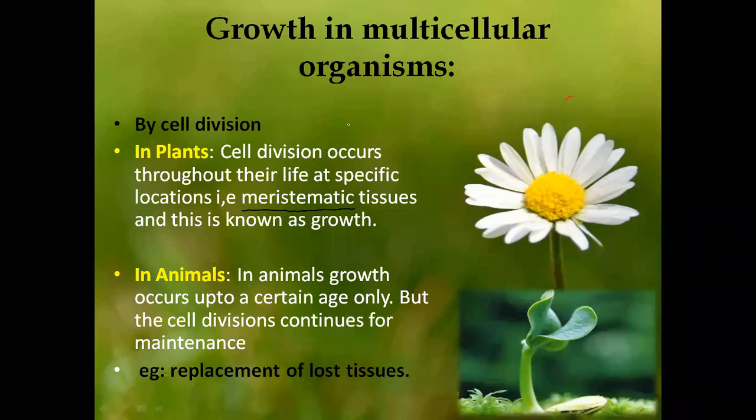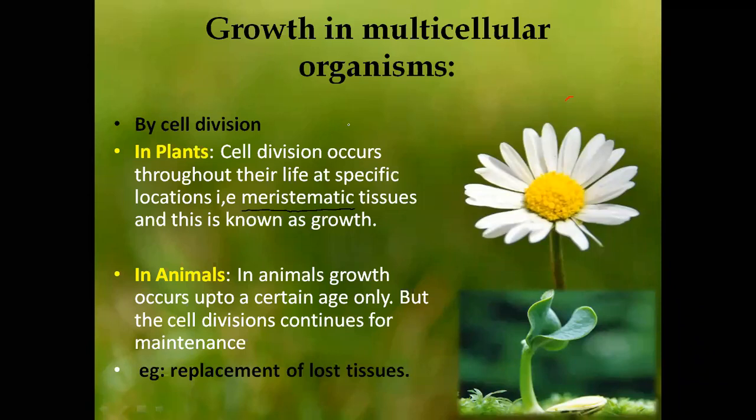Many meristematic cells make what tissue? Many meristematic cells make dash tissue.